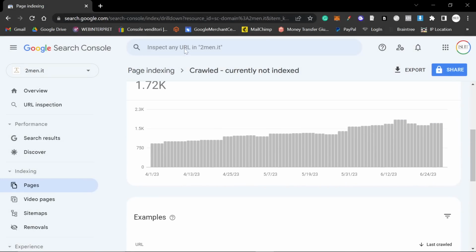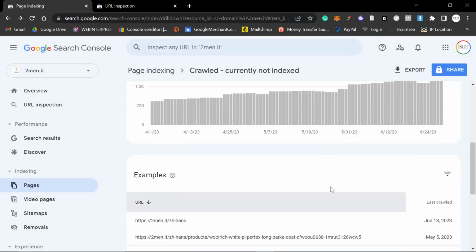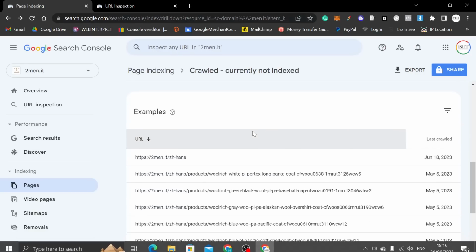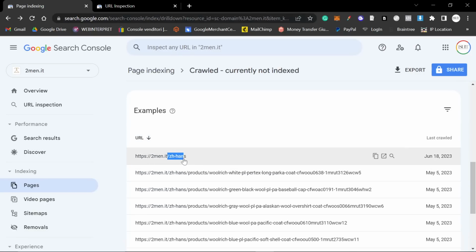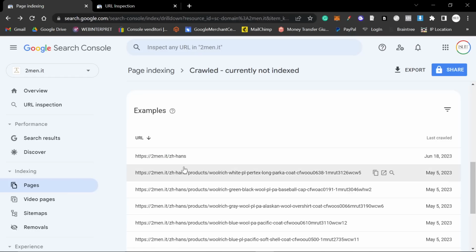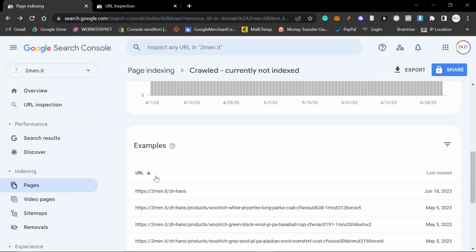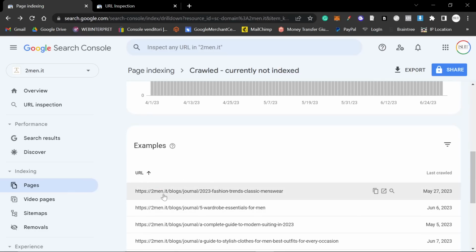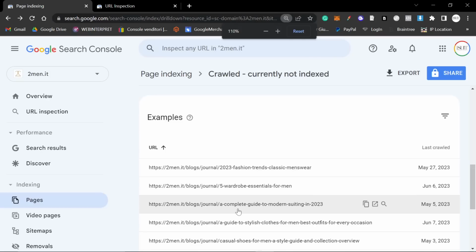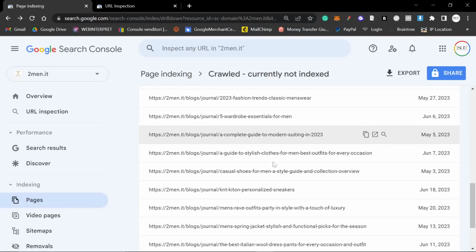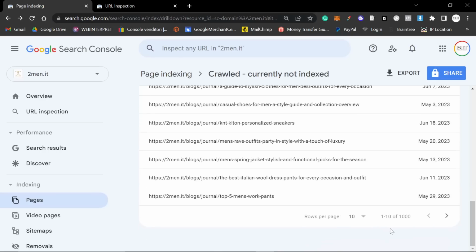And basically what we want to do is, I'm going to show you a really, really good tip here. So I have a lot of foreign pages, okay, so Chinese and German, etc. So what I'm going to do is I'm actually going to sort it by URL. And this is how we can very easily find our blog posts that have not been indexed.